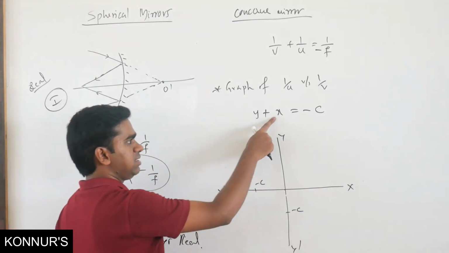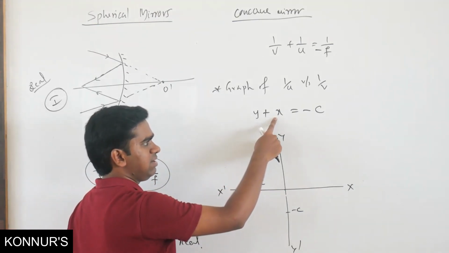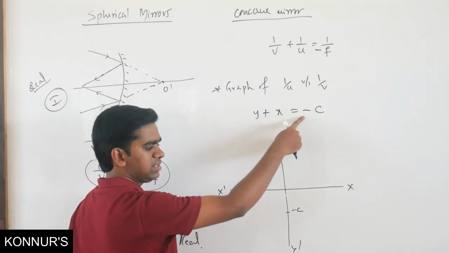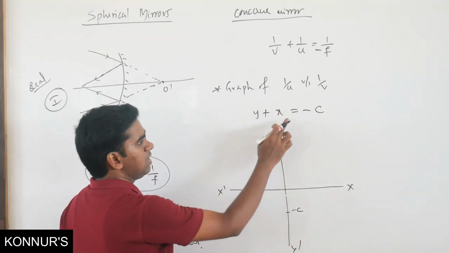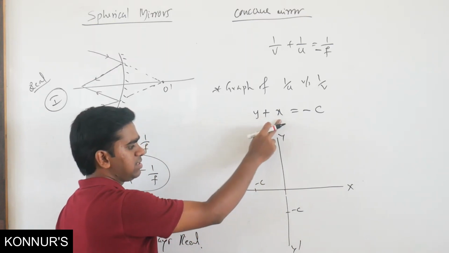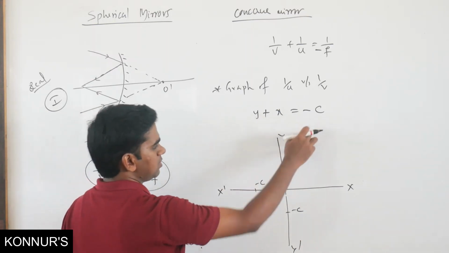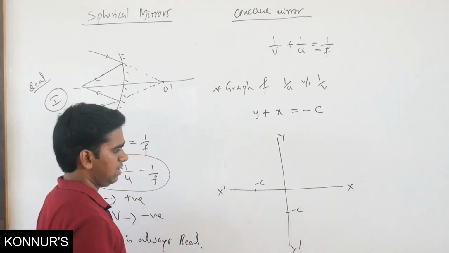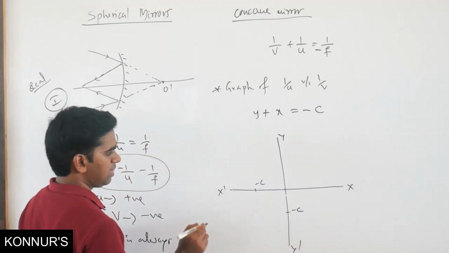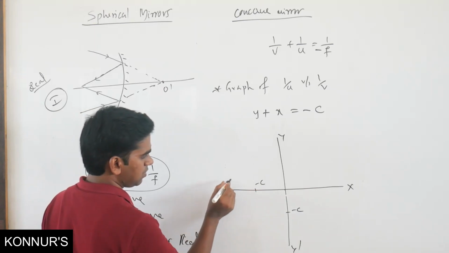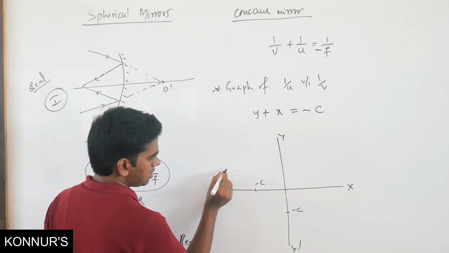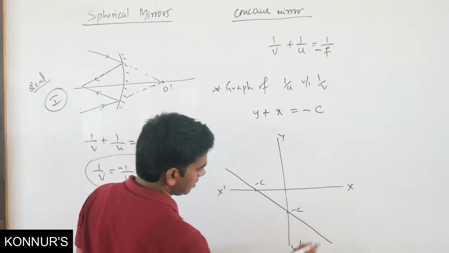If x is plus infinite, y is going to be plus infinite only, so somewhere here. If x is minus infinite, y is going to be minus infinite. So where is the graph? The graph is going to be a straight line passing through this one.